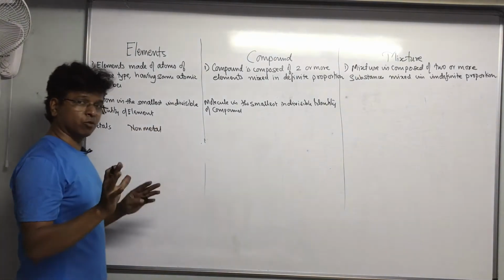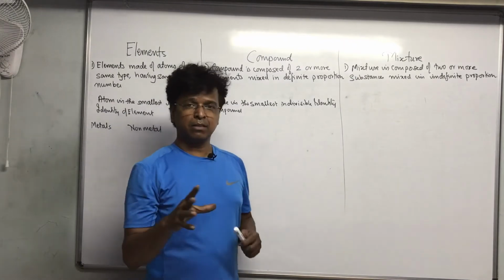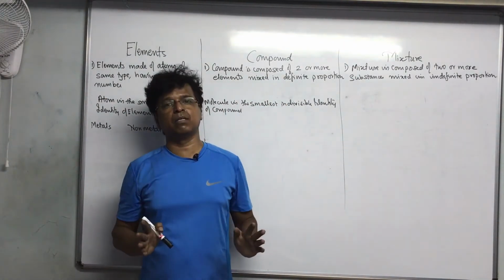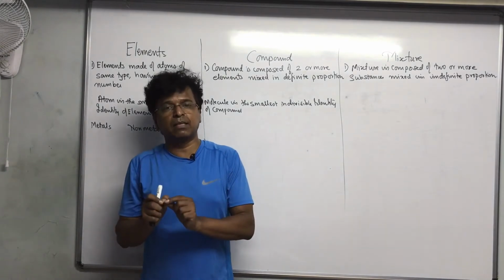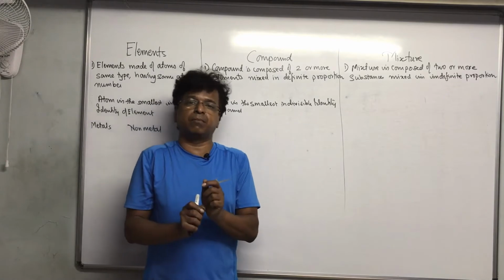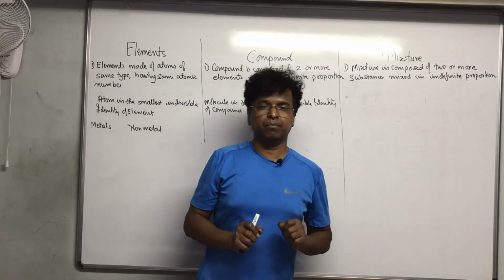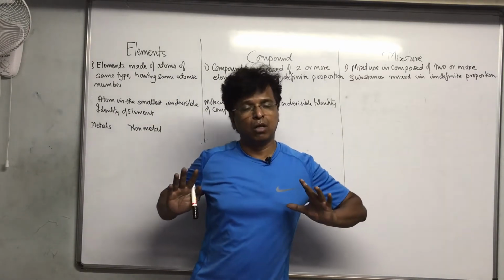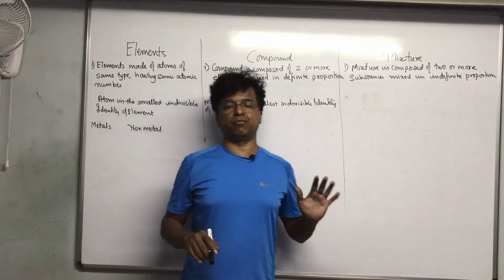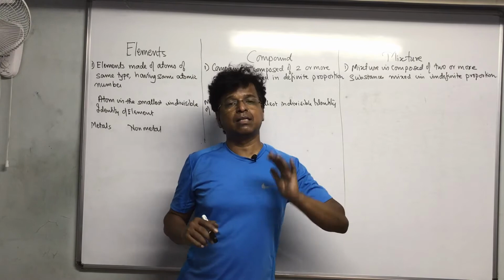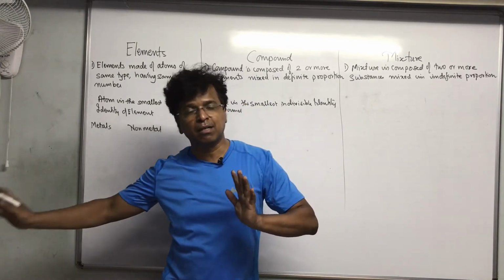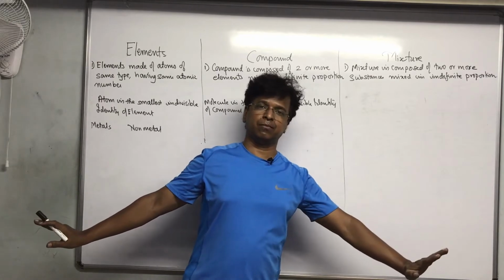I am talking about elements only now. Elements are made up of one type of atom having the same atomic number. The smallest indivisible identity of an element is an atom. Again, if you go to learn more about elements, this is a huge topic when you go to 10th, classification of elements. At that time, elements were first classified into 2 groups, metals and non-metals.